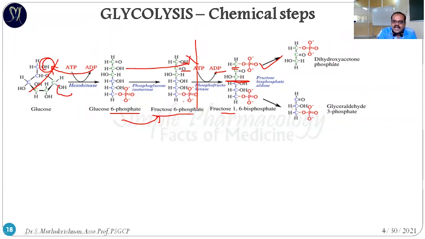It is called dihydroxyacetone phosphate because of this ketone group. This 4, 5, 6 carbon molecule is called glyceraldehyde 3 phosphate. So this reaction is called the splitting phase. After that it goes to the